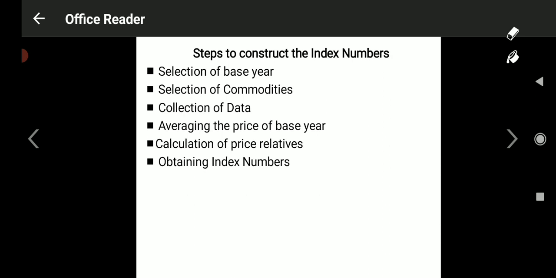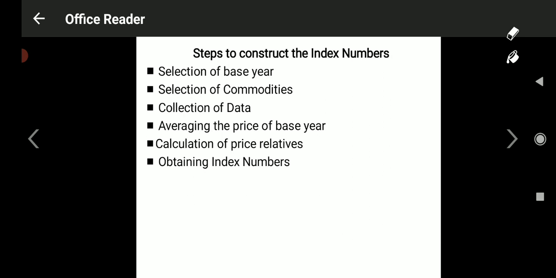Now, calculation of price relatives. How to calculate price relatives? The next step is to calculate the price relative of each commodity. Price relative is the percentage variation in the price of a commodity in relation to the price of that commodity in the base year.